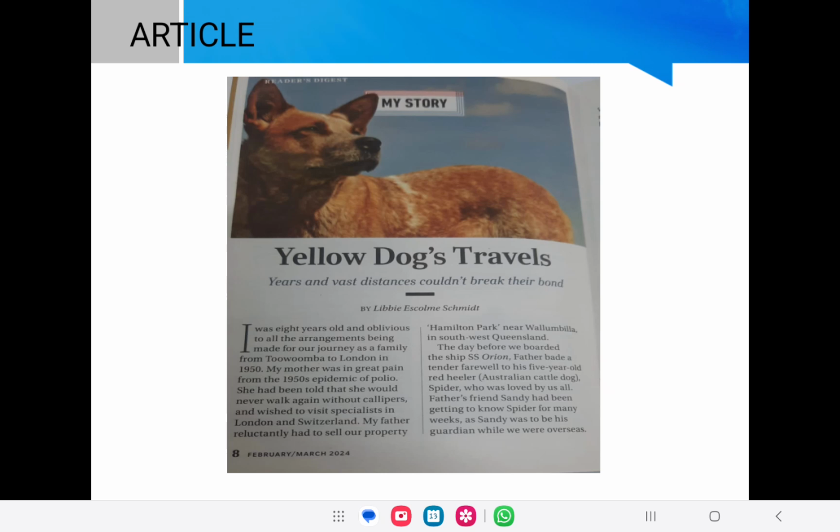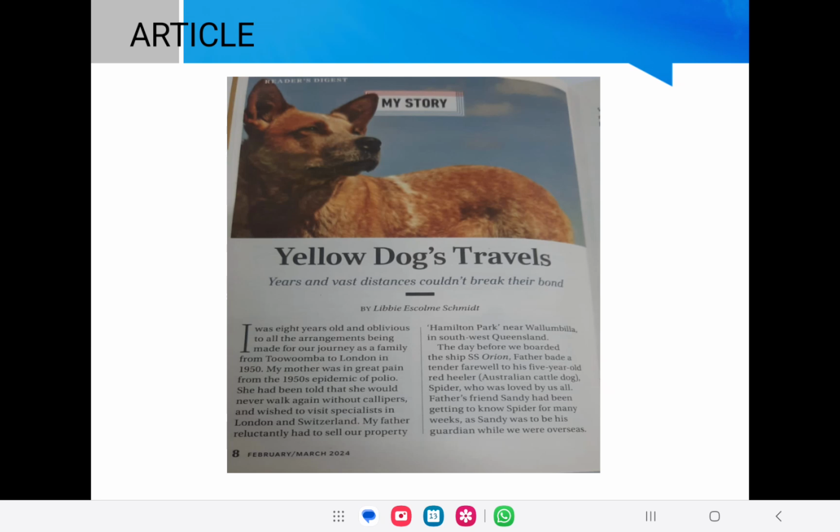Now when we talk about article writing, the first thing that you have to keep in your mind is that this is your article, right? You have to write this. It has nothing to do with the people given in the text. Here I have a picture for you from a magazine. Basically this is called a magazine article. So look at how an article looks in a magazine.